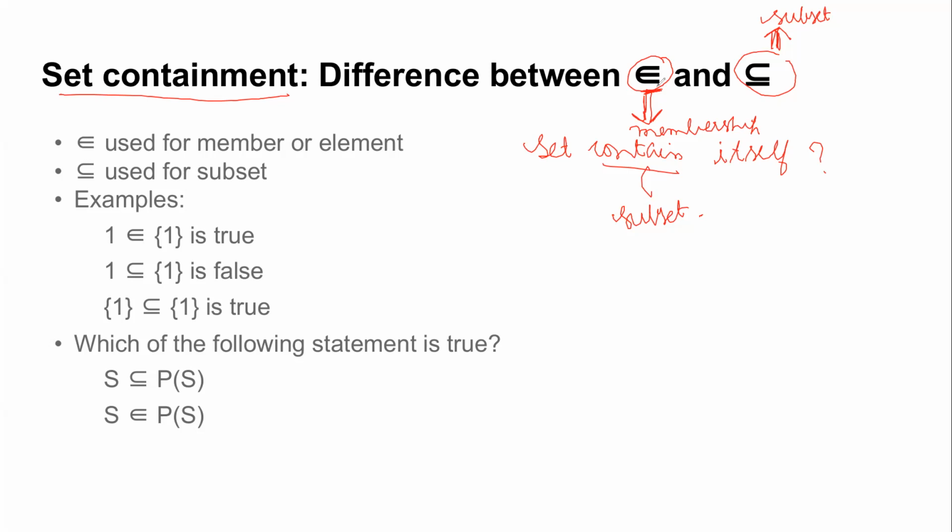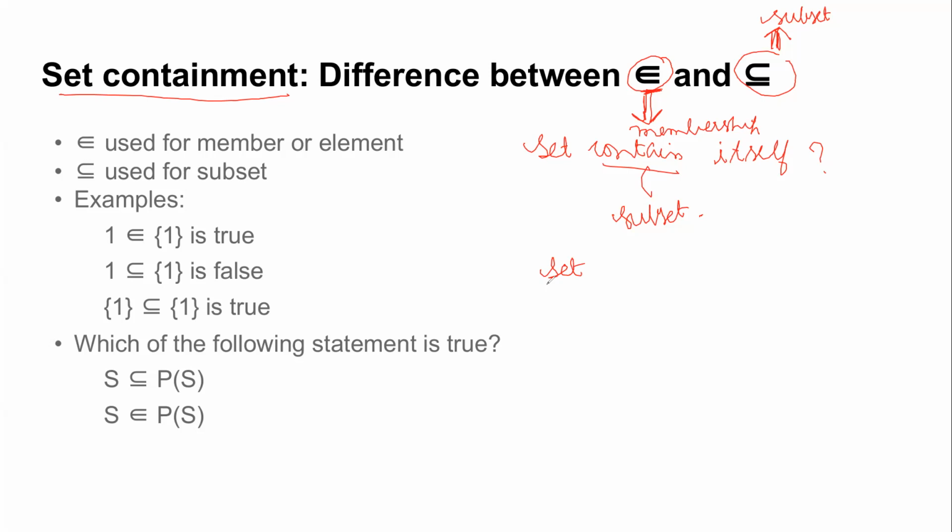But if you ask the question where containment means being a member, is every set a member of itself, then what do you think should be your answer? Do you get my question? Does a set contain itself?